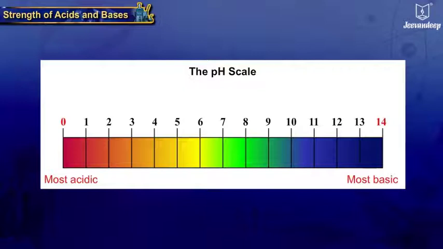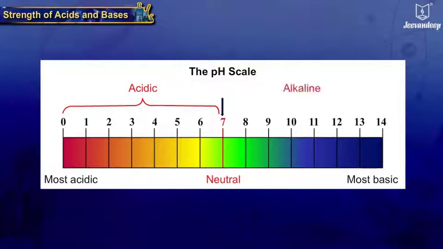A solution is acidic in nature if the pH value is between 0 and 7, neutral if value is 7, and alkaline or basic in nature if pH value lies between 7 to 14.